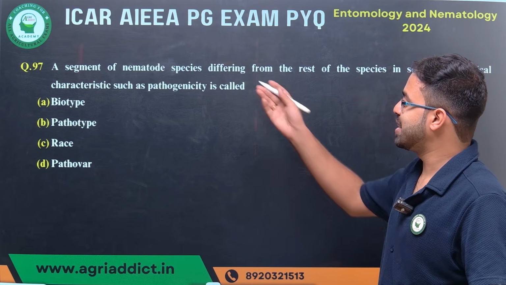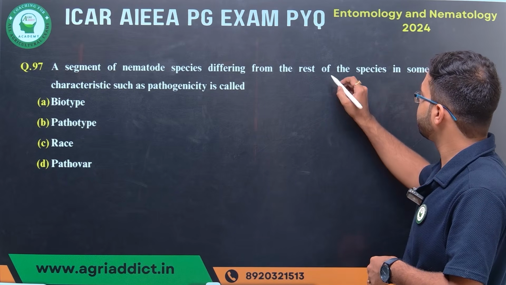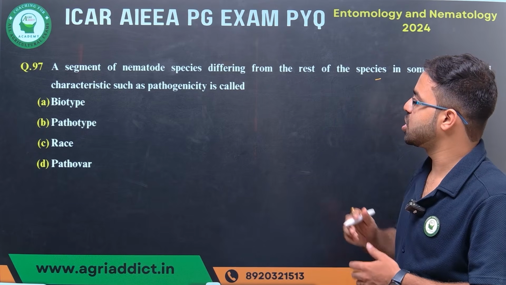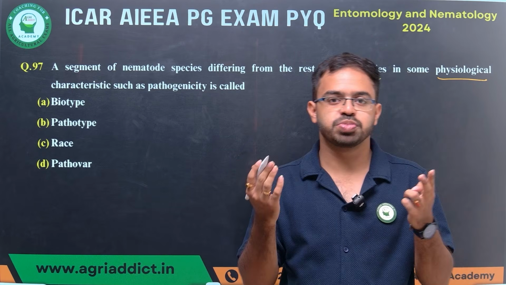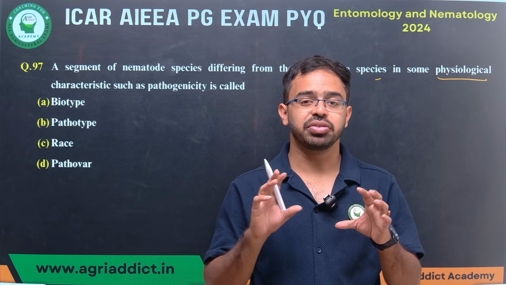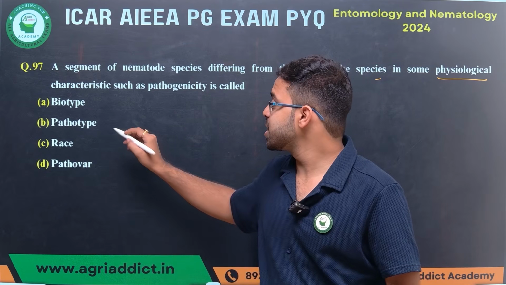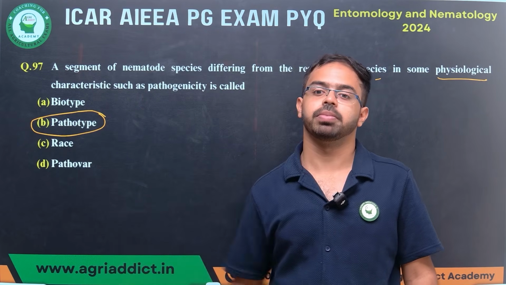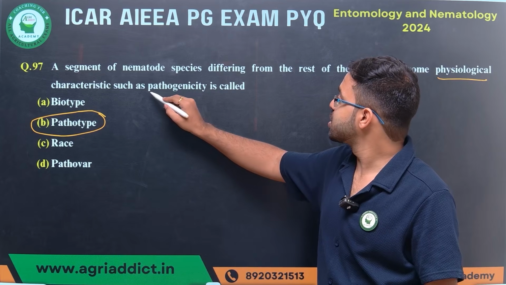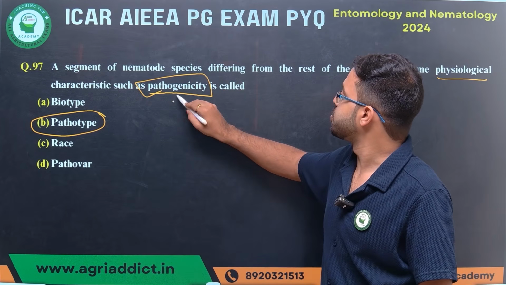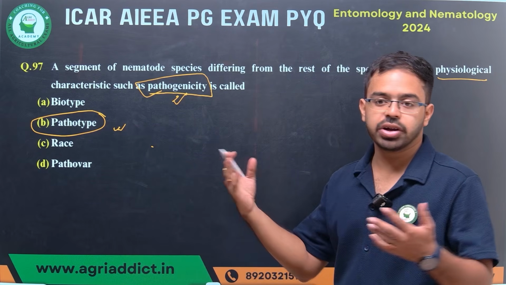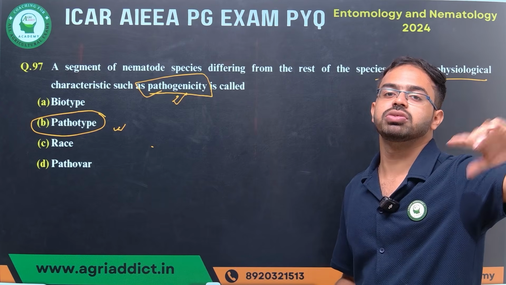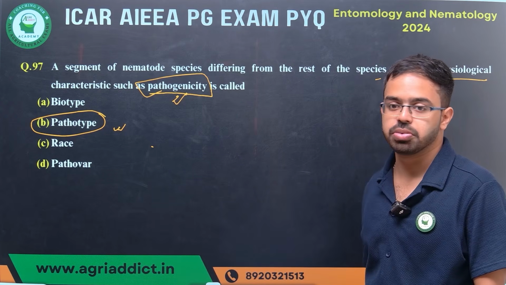Next question. A segment of a nematode species differing from the rest of the species with physiological characteristics such as pathogenicity is known as... There are two nematodes of the same species, but they might differ in pathogenicity, maybe because of differences in pathotypes. Because the question already says pathogenicity, the correct answer will be pathotype. Biotype is about differences in reproduction on different hosts. So the correct answer is pathotype.